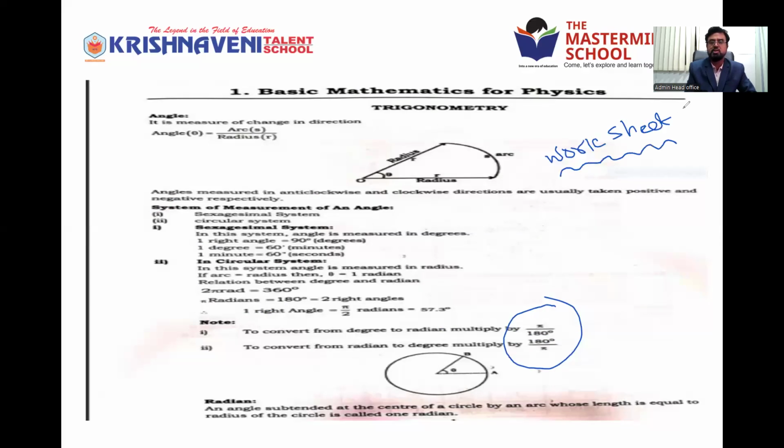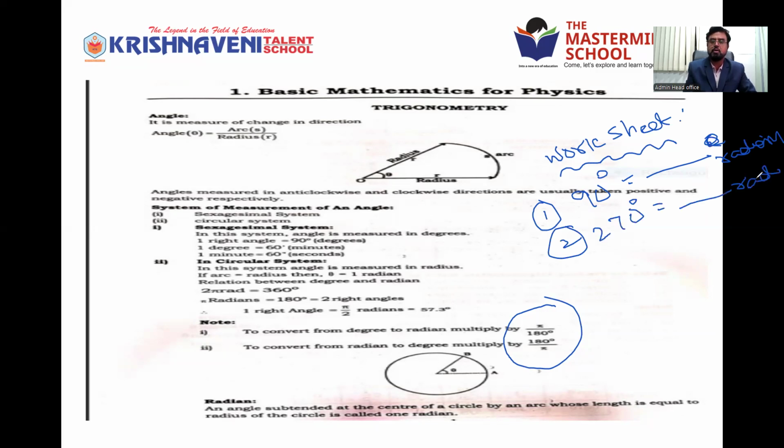I'll give based on this. All of you, note down seriously. First question: 90 degrees is equal to dash radians. Radians represent like this. Dash radians. Okay. The second question: 270 degrees is equal to dash radians. Third, 360 degrees is equal to dash radians.